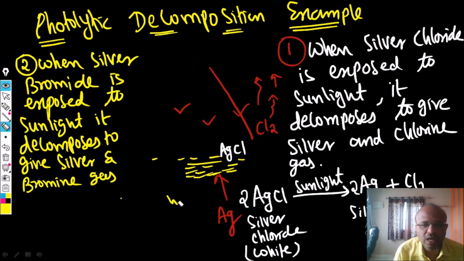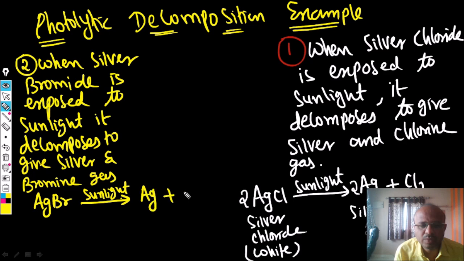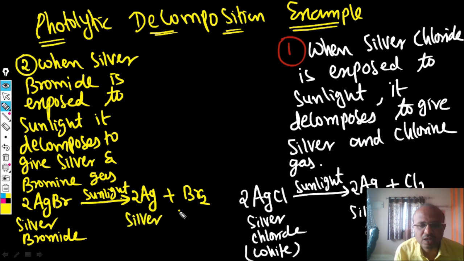So this reaction is also easy. Only these two reactions are very easy, because both are based on silver chloride and silver bromide. Here we have AgBr, and in the presence of sunlight it decomposes to give silver plus bromine gas, Br2. So 2 AgBr gives 2 Ag. This is silver bromide, this is silver, and here you have bromine gas.